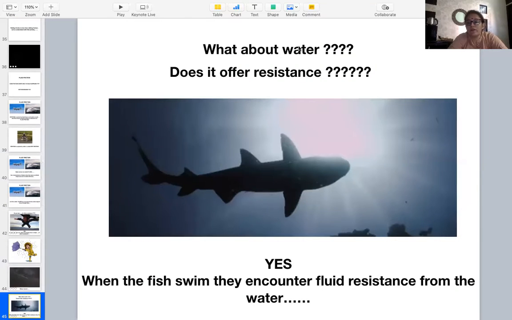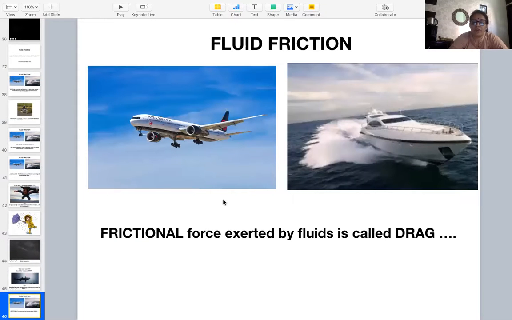So here another question is, what about water? Does it also offer resistance? Yes. When fish swim, they encounter fluid resistance from the water. Now, as we already know, the friction exerted by solids is known as dry friction, and the frictional force exerted by fluids is called drag. It is known as drag, fluid friction or drag.